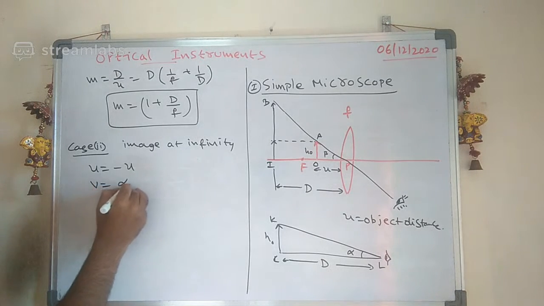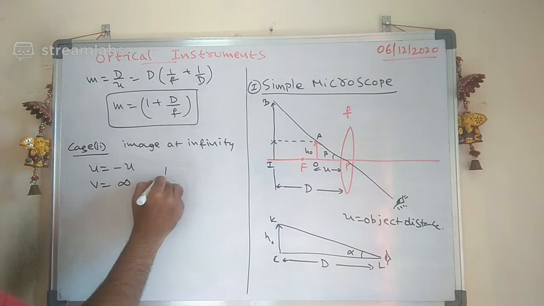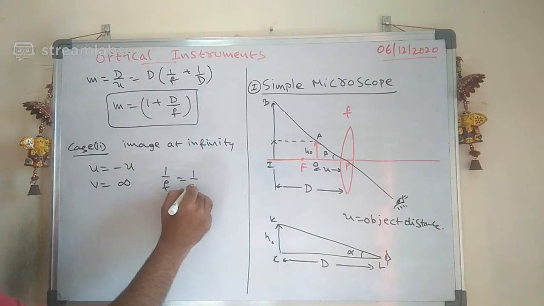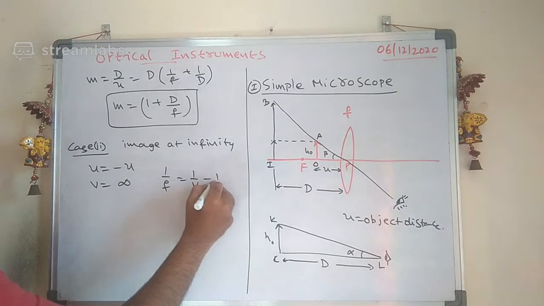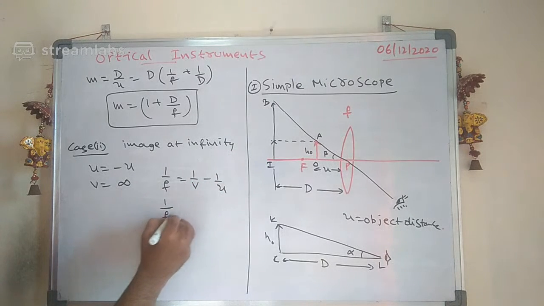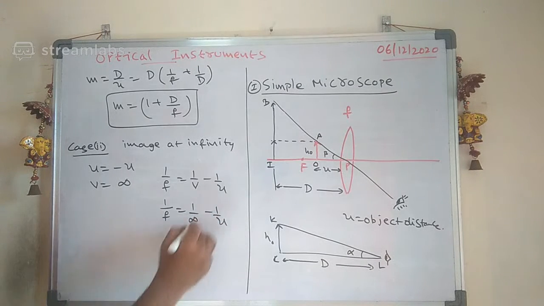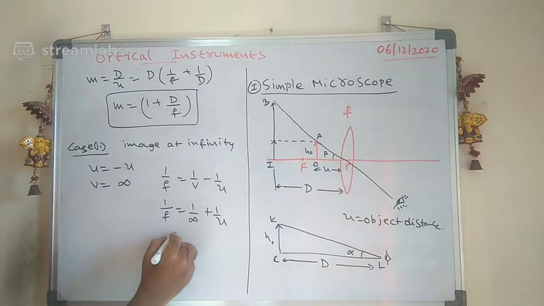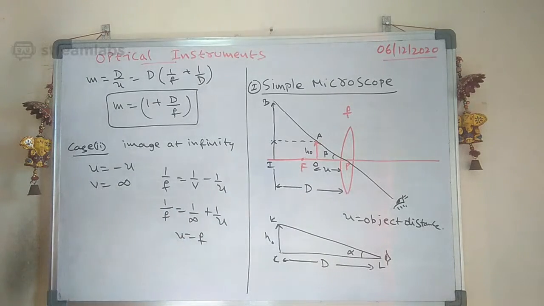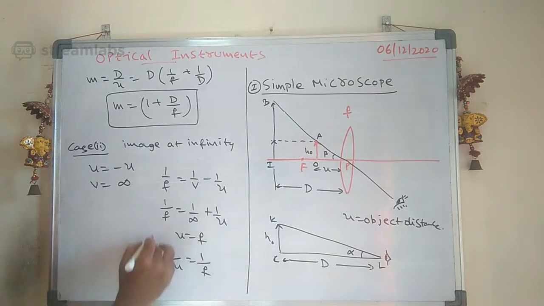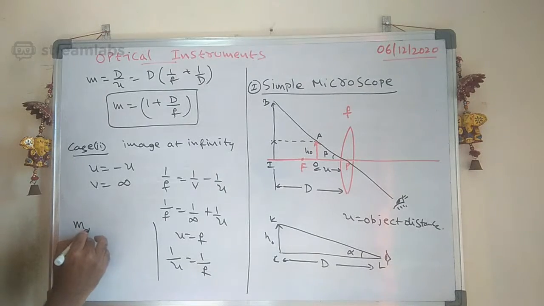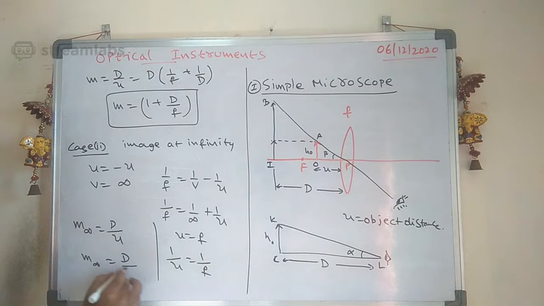The V value is at infinity. Therefore, 1 by F is equal to 1 by V minus 1 by U, so 1 by F is equal to 1 by infinity minus 1 by U. Minus of minus will be plus, therefore the U value is nothing but F, that is 1 by U is equal to 1 by F. Then what is the magnification that time? If I substitute D by U, the magnification at infinity is nothing but D by F.